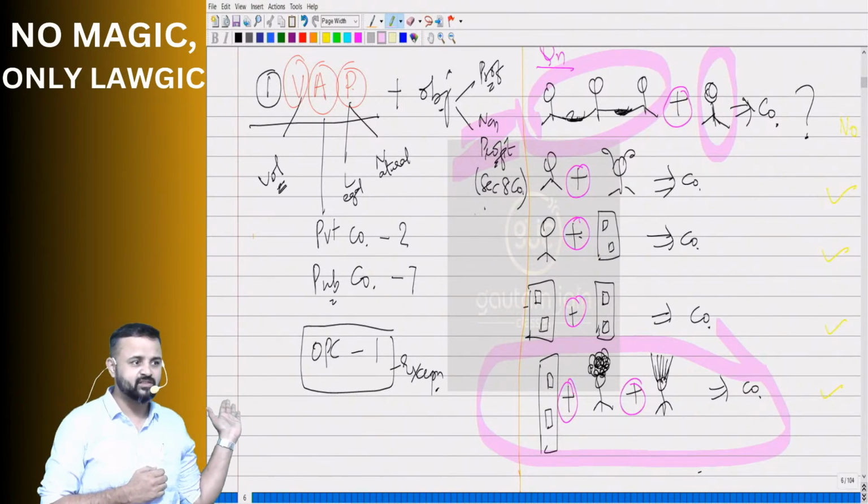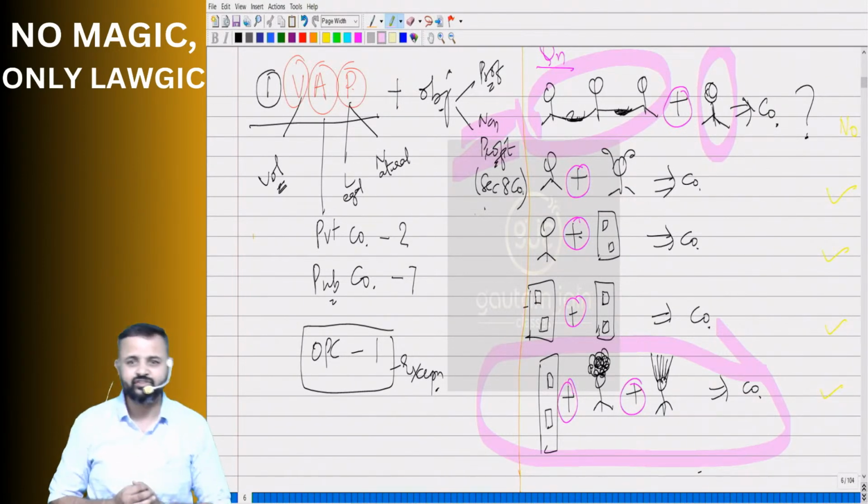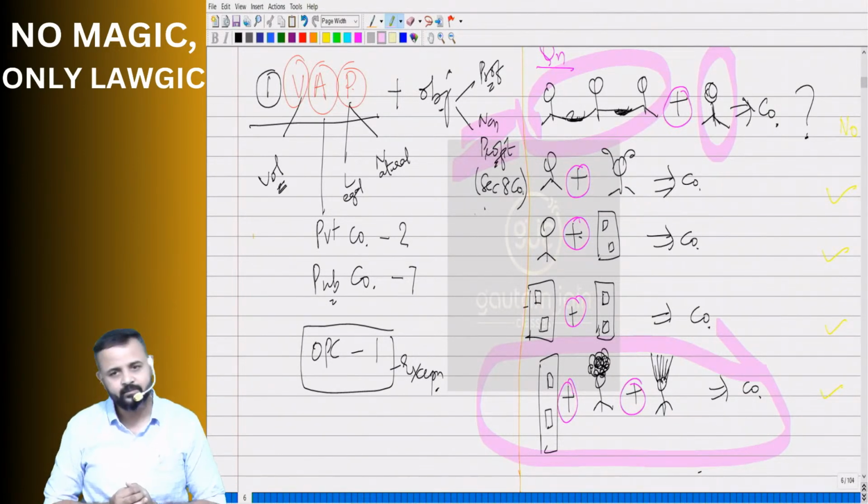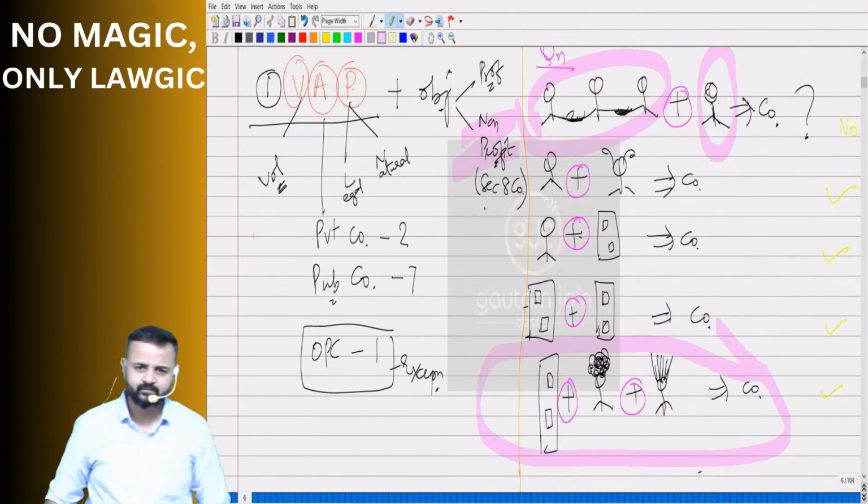To whom? Those persons who have applied for registration. Clear? All of you are able to follow? Yes, sir. कुछ तो समझ में आ रहा.